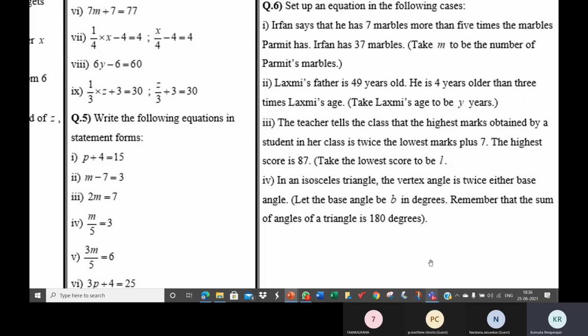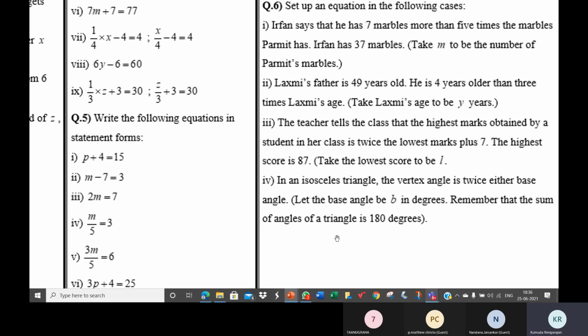If you call the base angle B, it's an isosceles triangle, so both the angles are equal. What is an isosceles triangle? 2 sides are equal. That means 2 angles are equal. So the base angles are B each, B, B. The vertex angle is 2B, because it is twice the base angle.